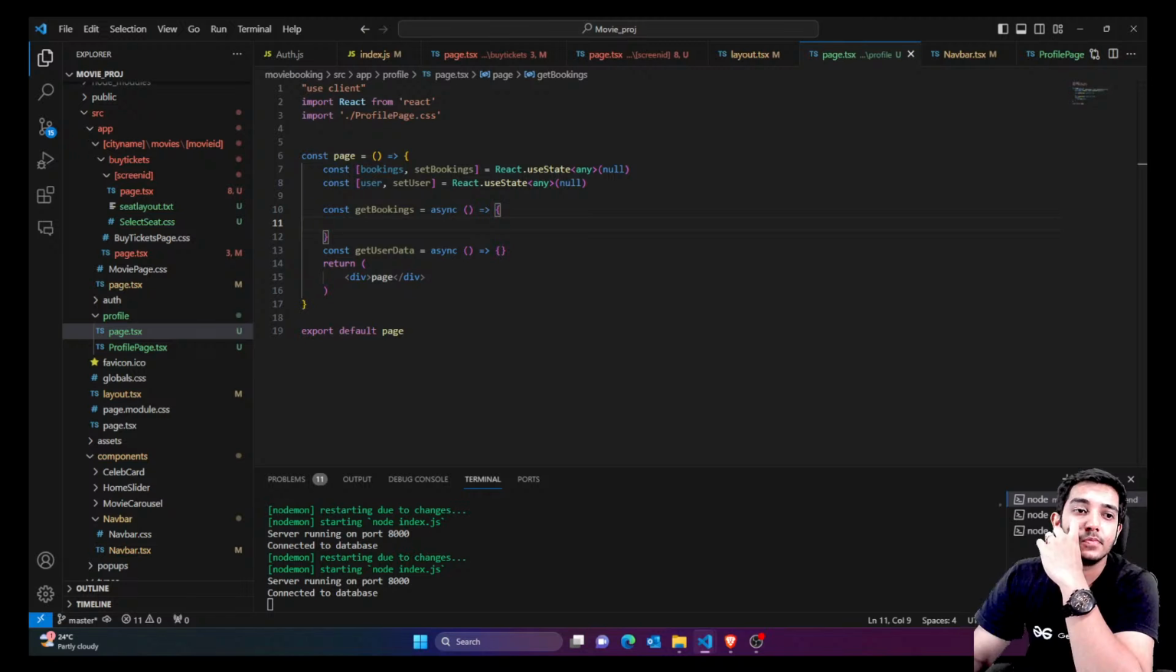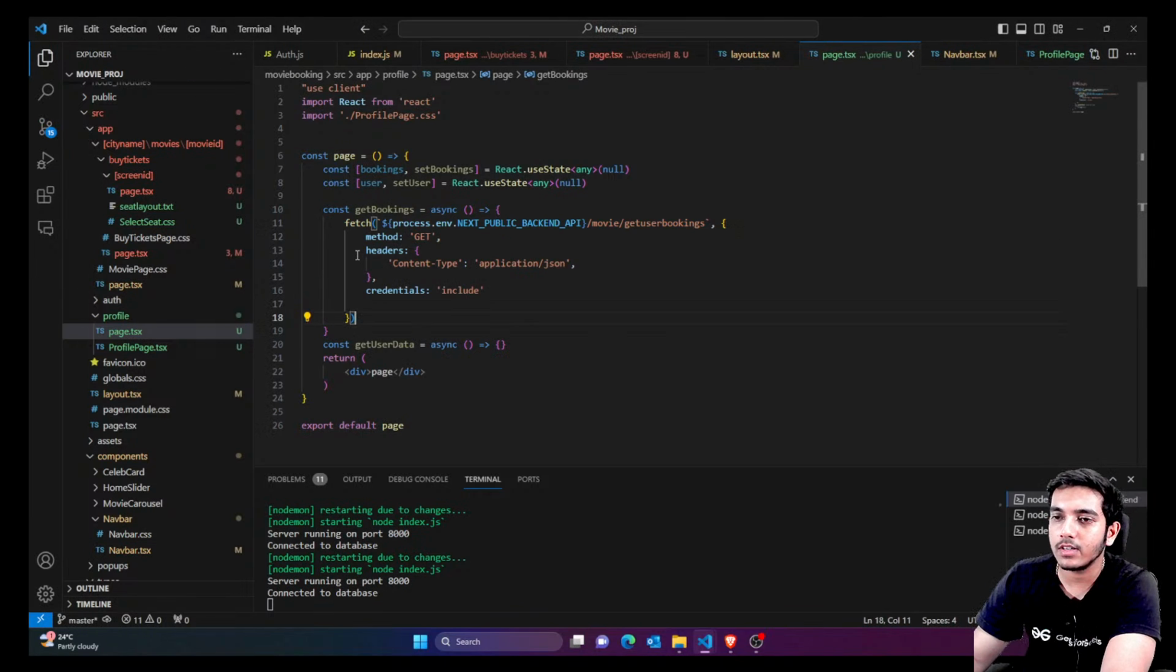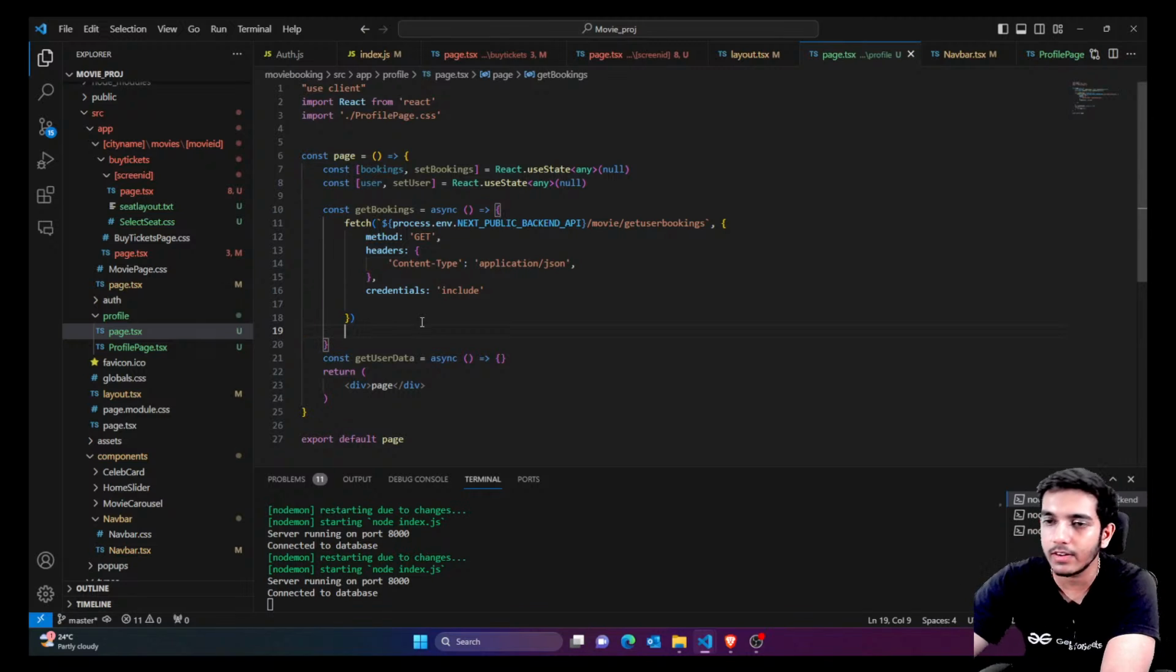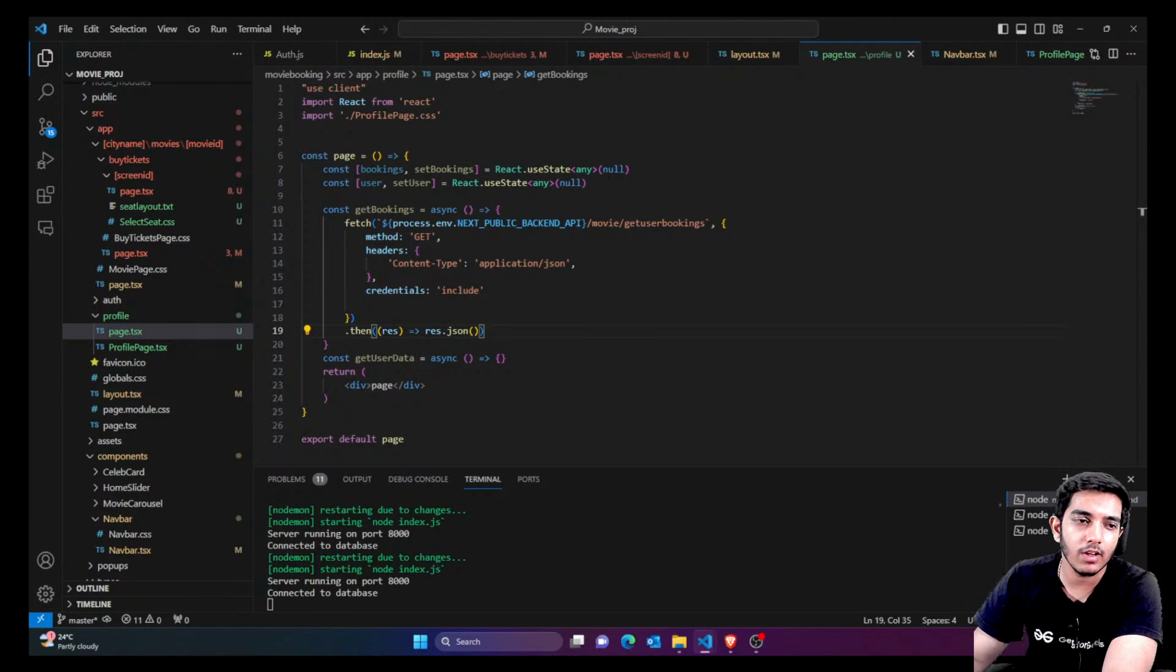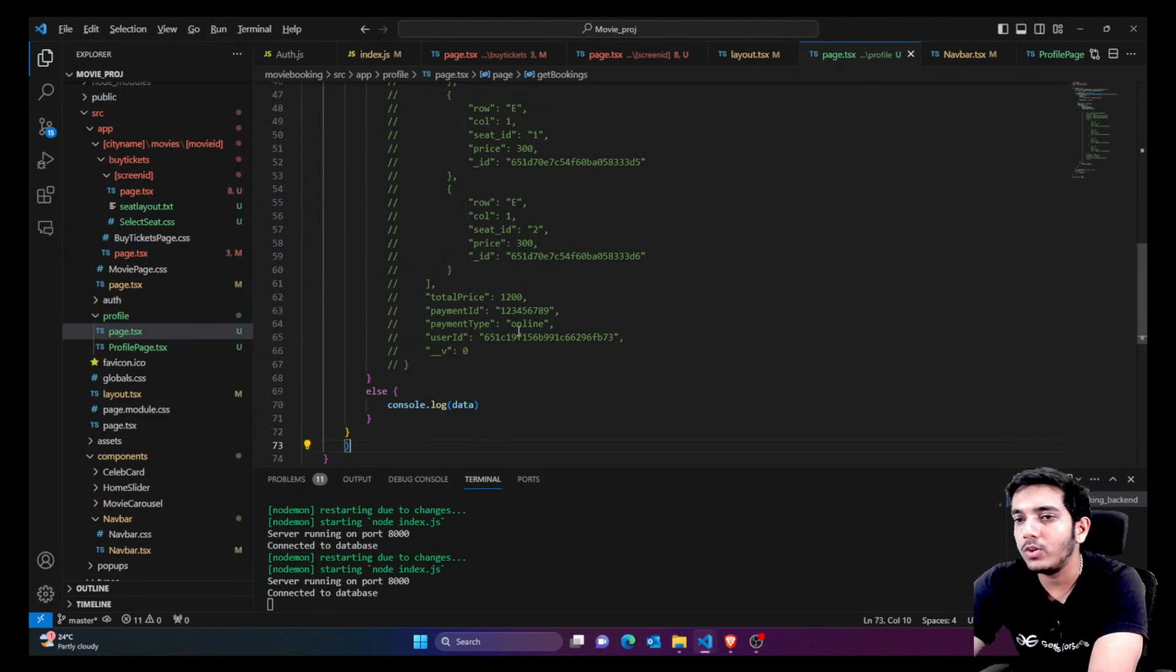Now inside this, I'm just going to call get user bookings. Automatically you're just going to send the credentials, and according to the cookies, they are extracted in the backend and you get the user bookings accordingly. So for that, obviously you must be logged in. Then after that, if the response is successful, if data.ok is true, then I'm simply going to set the data.